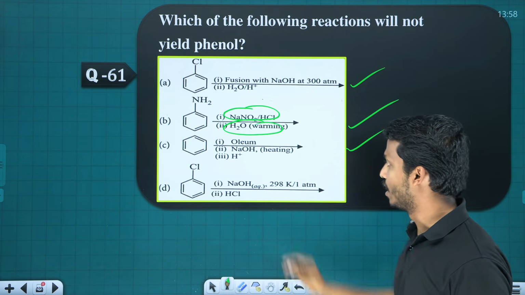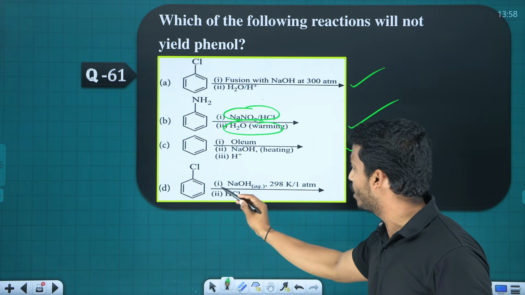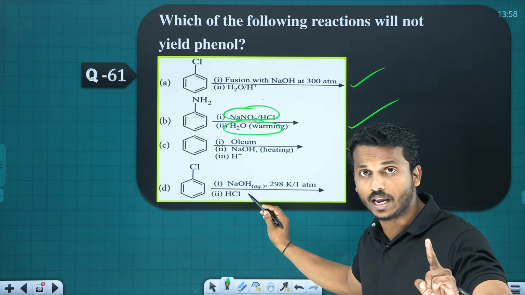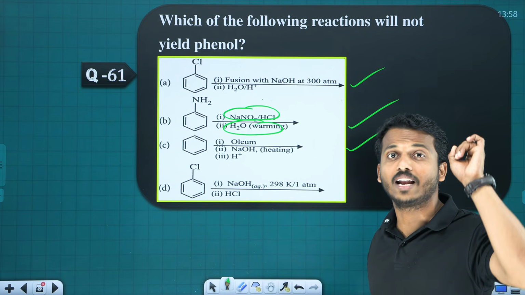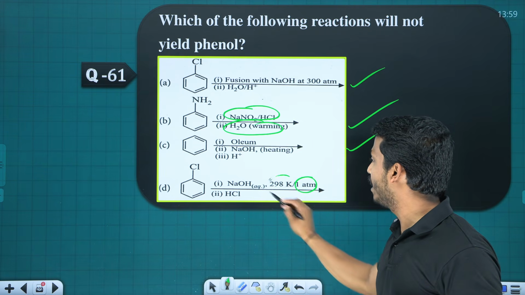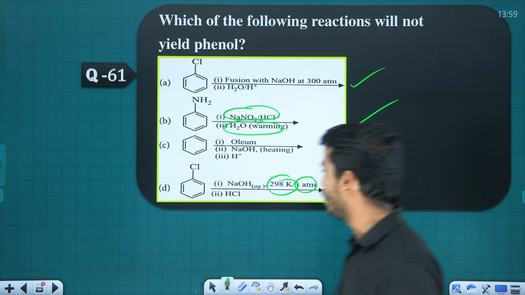Yes, just as we discussed. This is again the Dow process, but you see, the Dow process means chlorobenzene starting with what? Aqueous NaOH at 623 Kelvin and 300 atm. They used 100 atm, 298 Kelvin. No, it won't give you phenol.